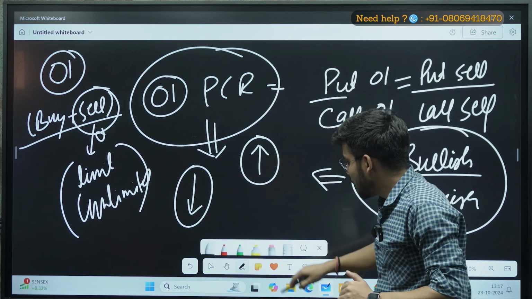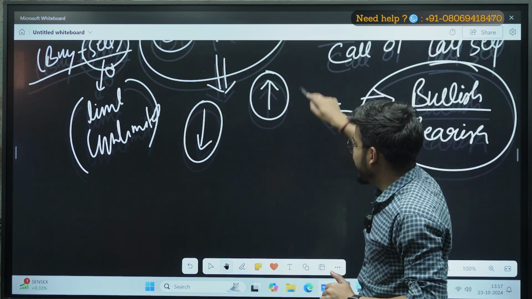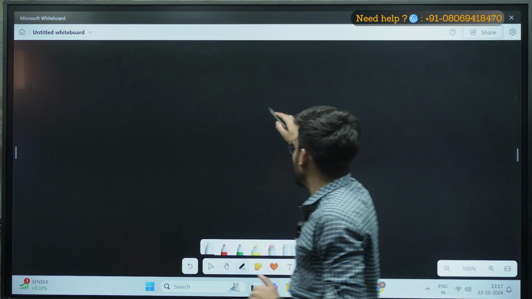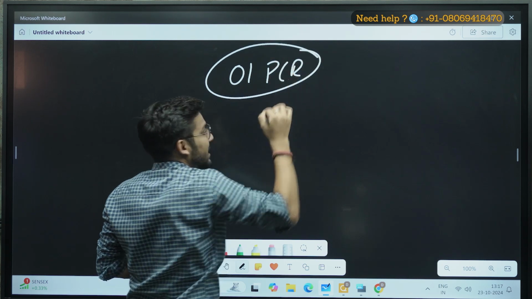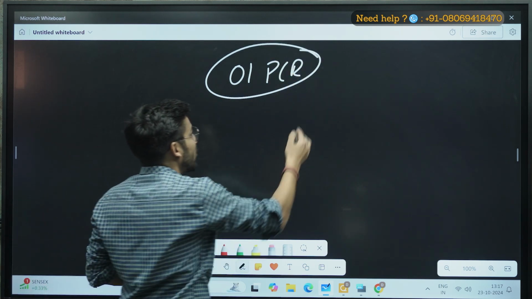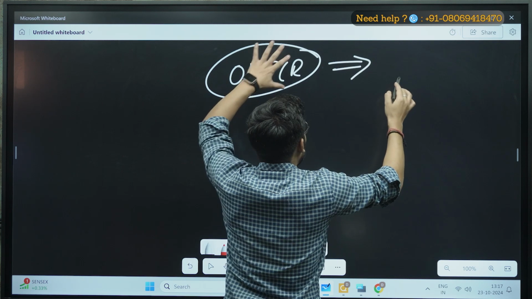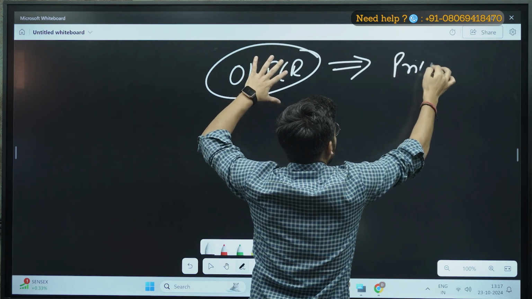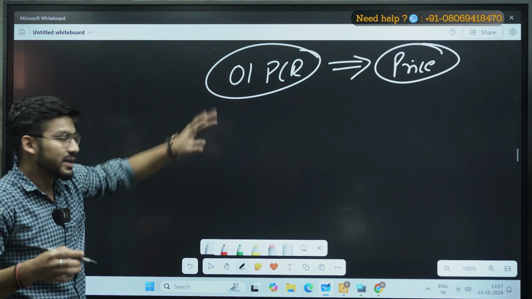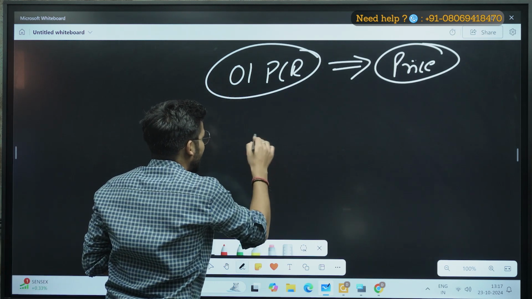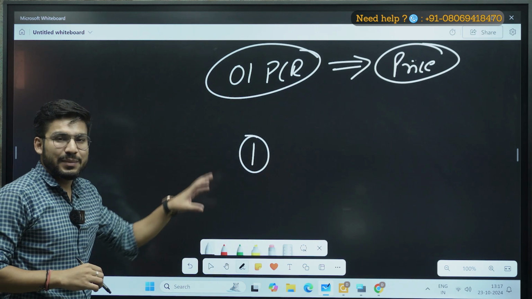Now we have seen that OI PCR is directly proportional to the price, right? It is moving with the price. So if OI PCR is increasing, price is increasing. So it has a positive relation, or you can say it is correlated with the price.